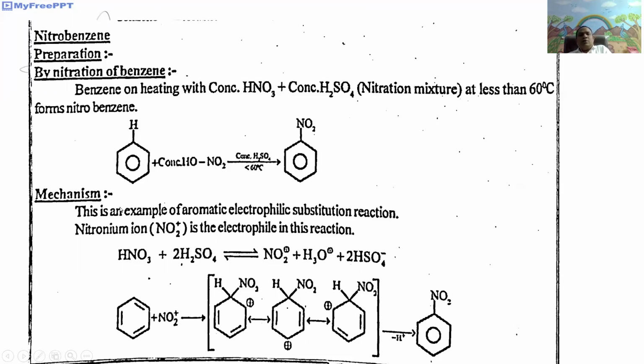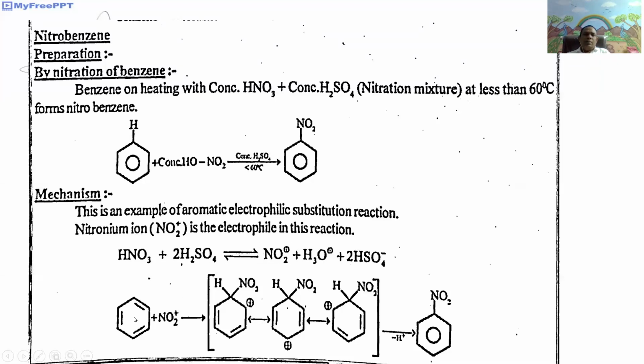Here the mechanism: this is an example of aromatic electrophilic substitution reaction in which the nitronium ion is the electrophile. NO2 plus ion is the electrophile in this chemical reaction. That is HNO3 plus 2 moles of H2SO4 gives rise to NO2 plus, the electrophile, then protonated water H3O plus and 2 HSO4 minus. Among these, NO2 plus acts as an electrophile.